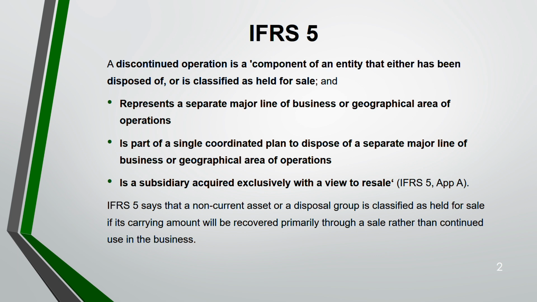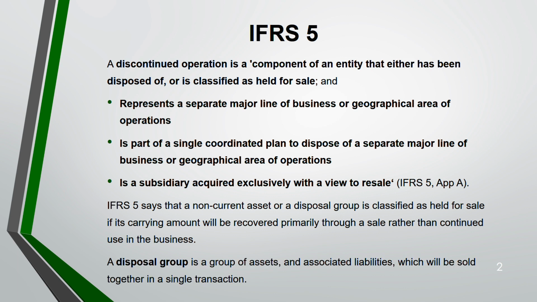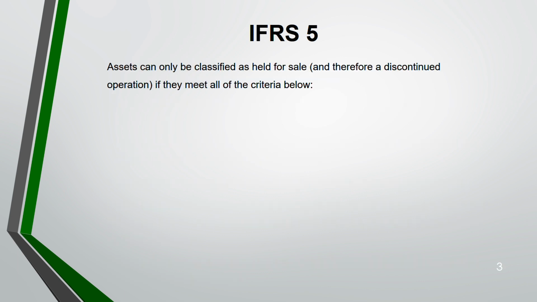IFRS 5 says that a non-current asset that is held for sale, you have to measure it using the rules of IFRS 5. Now, what is a disposal group? Either you are disposing of a non-current asset or you are disposing of a disposal group. A disposal group means a group of assets, along with liabilities, which you are going to sell together in a single transaction, not in installments. That's why it's known as a disposal group.